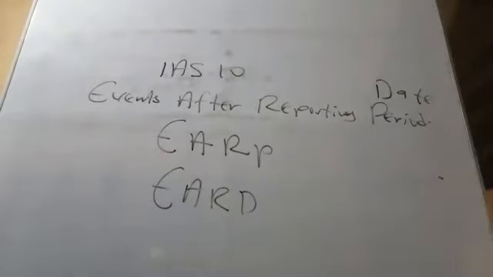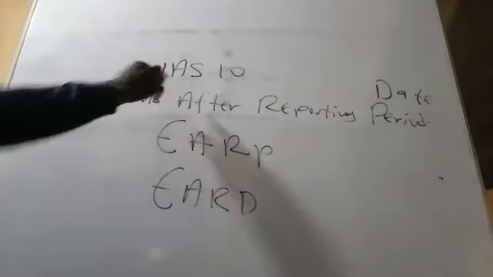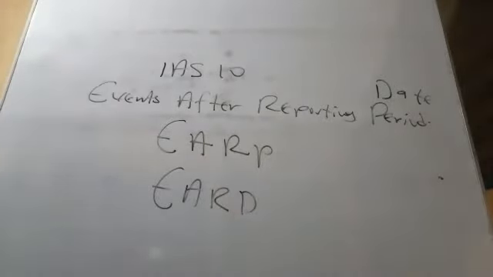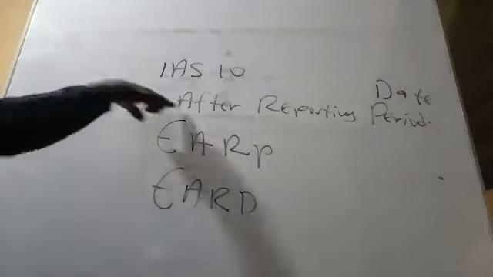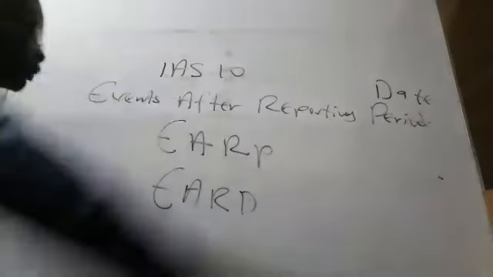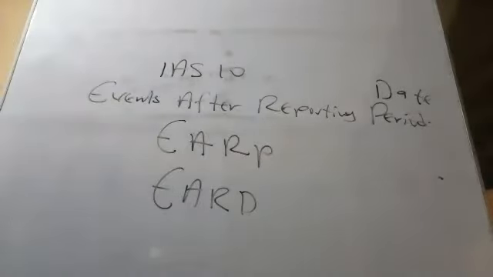So the objective of IAS 10 is to prescribe the correct accounting treatment of event after reporting period. What is the scope? It covers all events after the reporting period, but before the financial statement is being published. That is all.